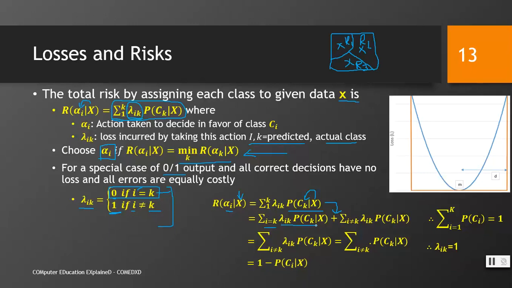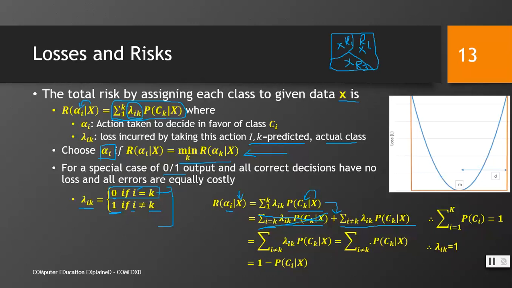It means we are assigning the same class, which is the actual class of the data x, and assigning a different class from the actual class of x. If we assign the same class, which is the actual class, we will have zero risk. If there is zero risk, this term could be eliminated, and in this case this would be our total error. Here we further work out and we are left with only this term, because lambda ik, in case of error, we have assumed to be 1.